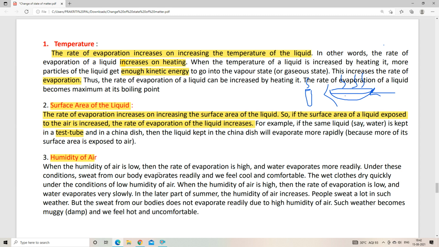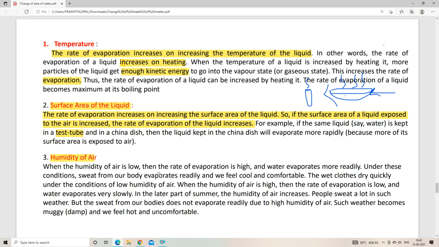But suppose if the humidity of air is too high, then what will happen? The rate of evaporation is low. So humidity of air is the case where evaporation is inversely proportional, right? So our evaporation process is inversely proportional to humidity of air.